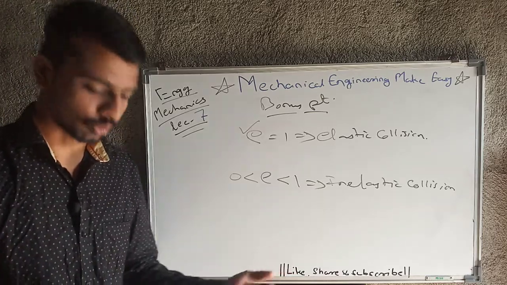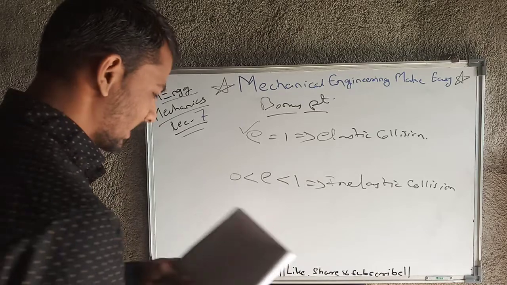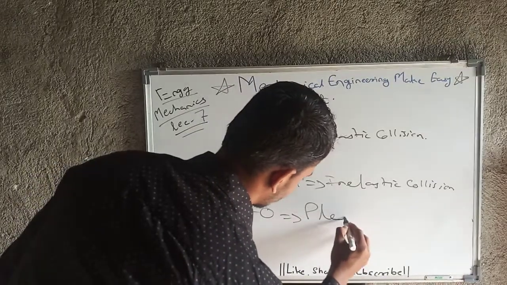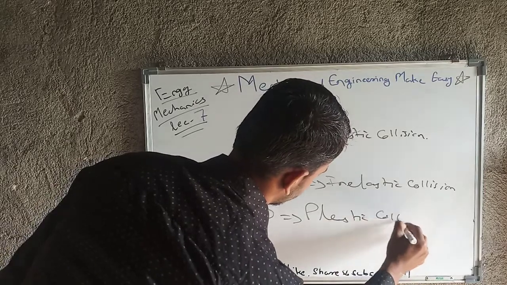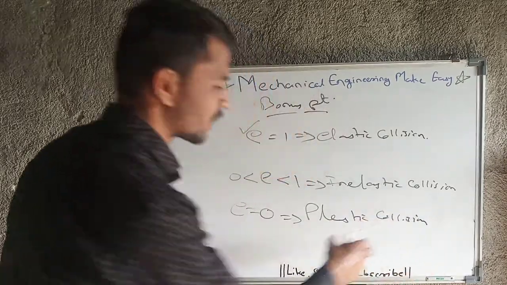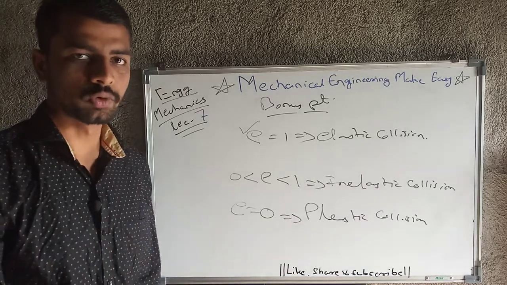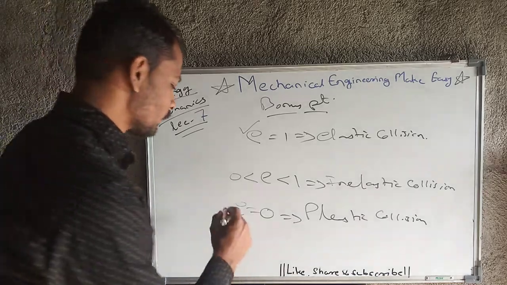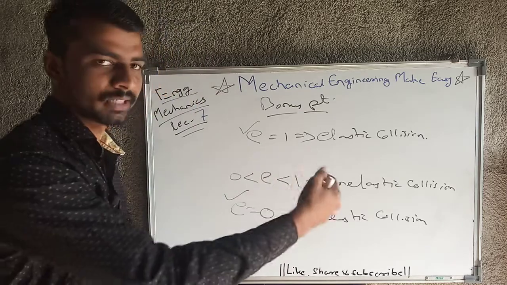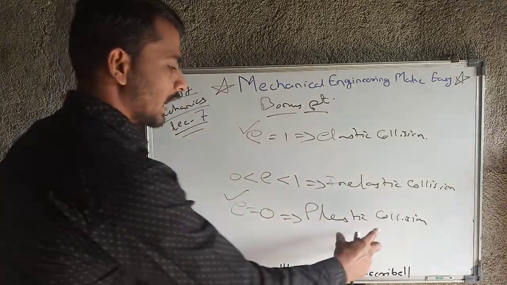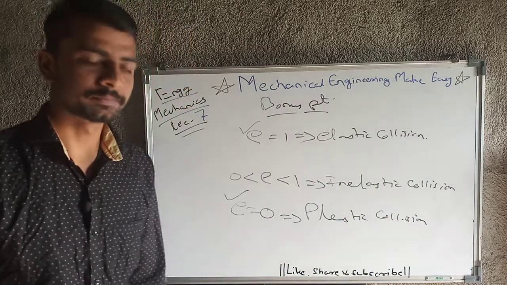And if that e value is exactly equal to 0, this is plastic collision. Means after impact suddenly the relative velocity will become 0. That's why, since the coefficient of restitution is after impact upon before impact, the e value will become 0, and this is nothing but plastic collision.